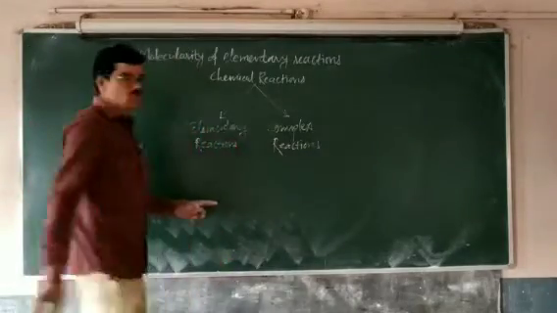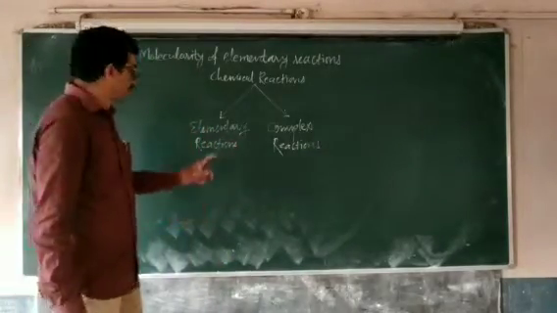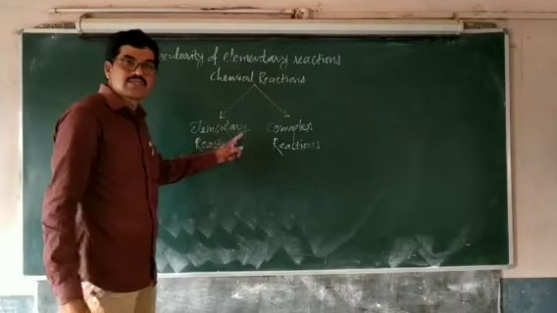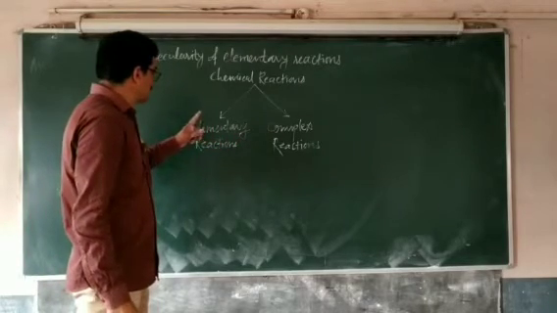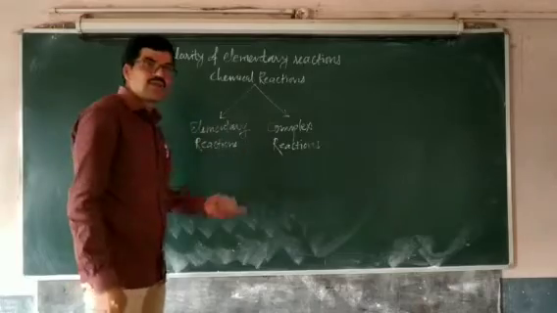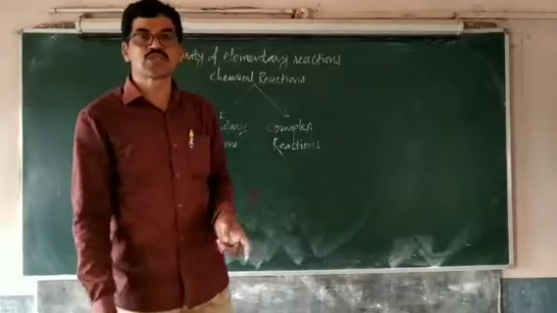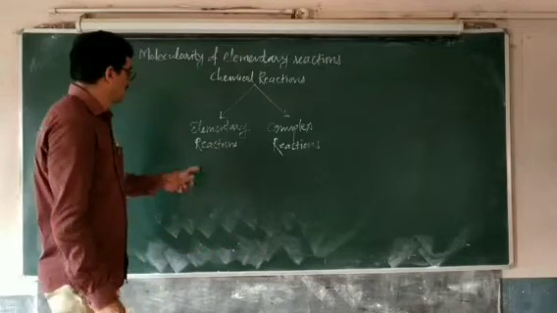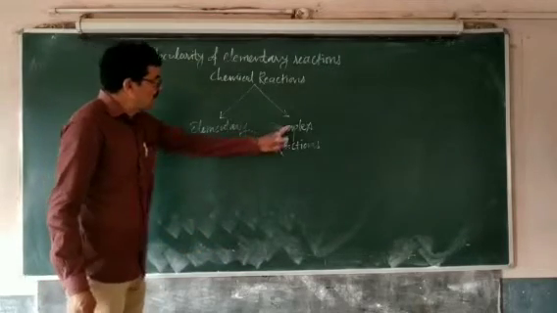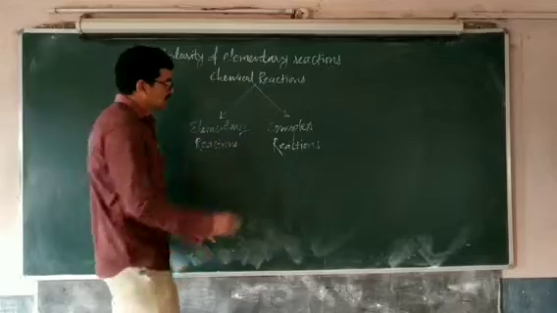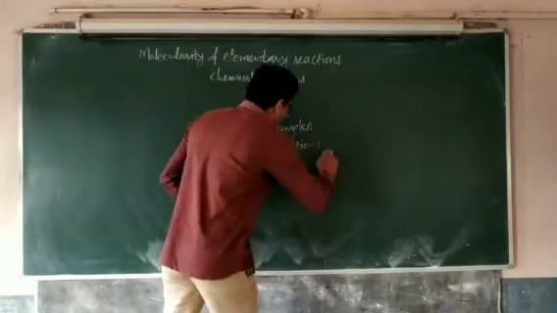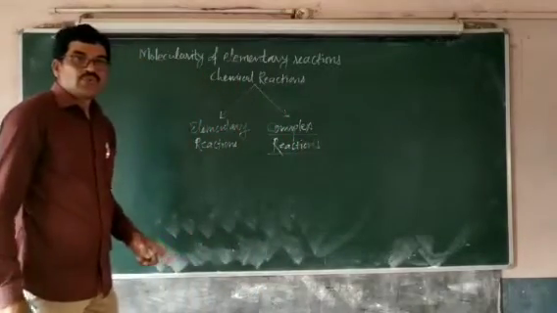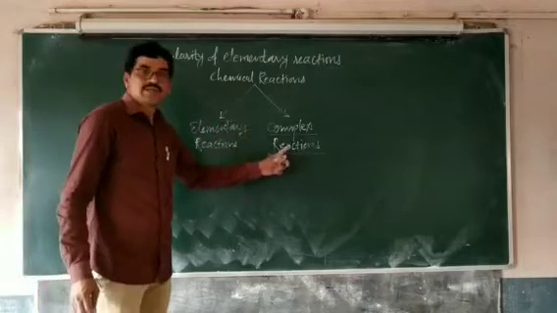Elementary reactions are those chemical reactions which are the simple form of reactions which cannot be further divided or cannot be further split into a number of steps. While complex reactions are those reactions which don't occur directly.